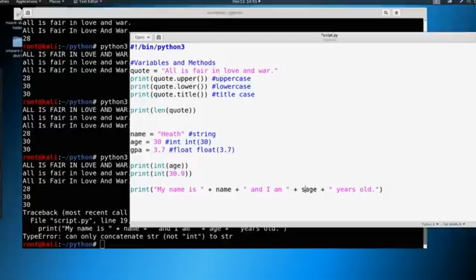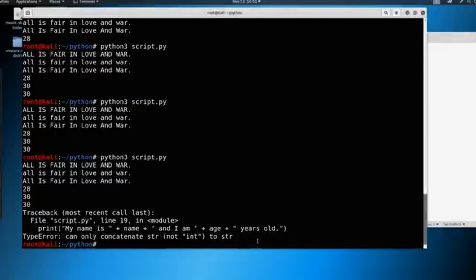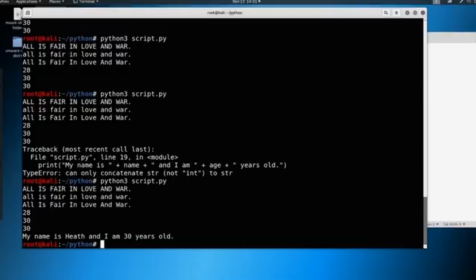So we'll just say string of age, something like this, and save it, and now it makes it a string. So similar as we made something into an integer, and how we can make something into a float, we can also make something into a string. So if we come through here and we hit enter, you can see now that it works. My name is Heath and I am 30 years old.